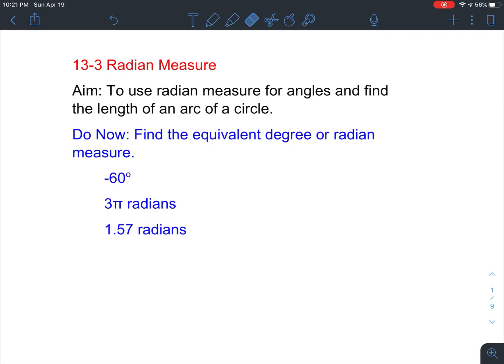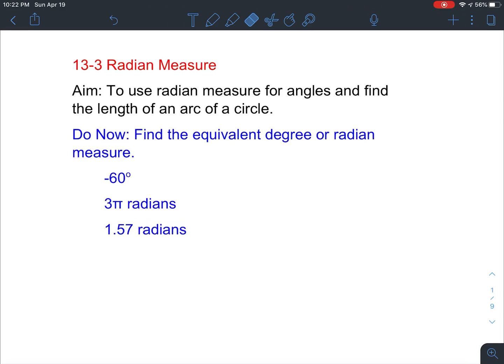We talked about it a little bit in our last section of notes when we talked about the unit circle and converting all of those angles. We're going to dive a little bit deeper today into how to work with radian measure and some applications. So the aim for today is to use radian measure for angles and to find the length of an arc of an angle using our radian measure.